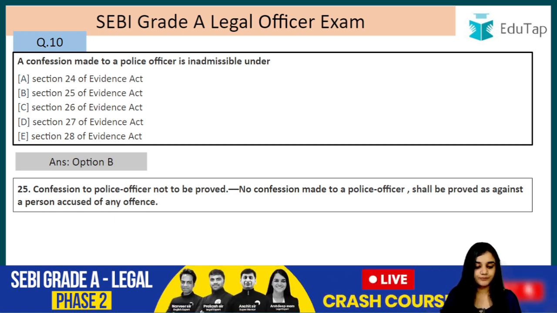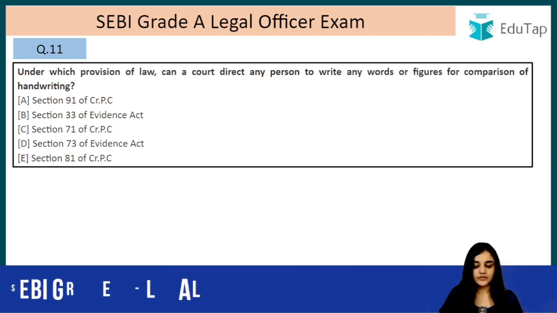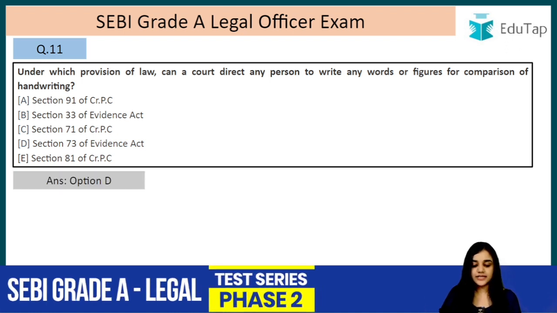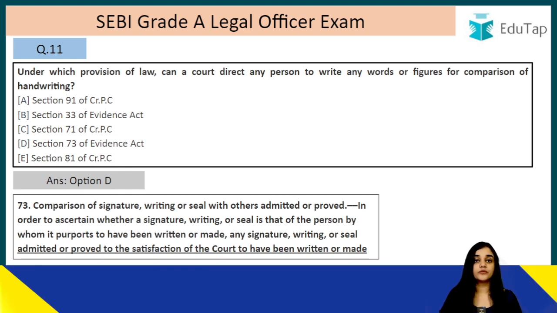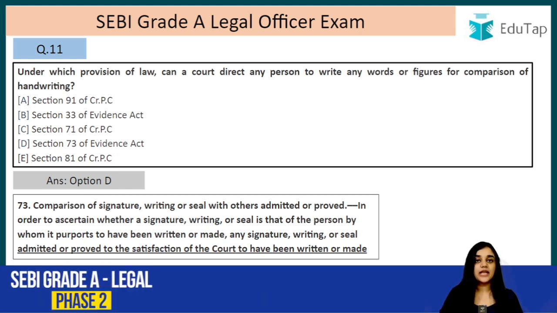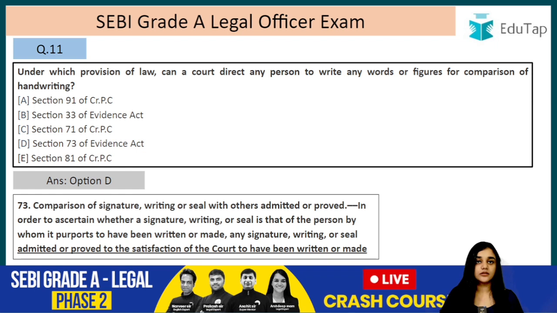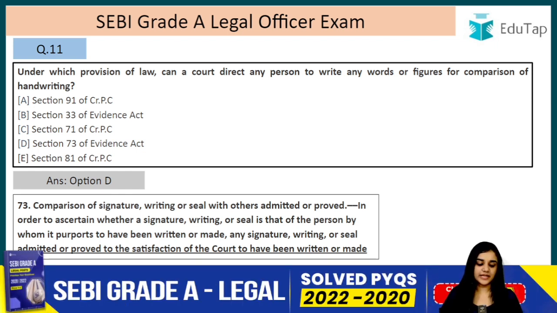Question number 11. Under which provisions of law can a court direct any person to write any words or figures for comparison of handwriting? So this is section 73, that is option D, 73 of the Evidence Act. Comparison of signature, writing or seal with others admitted or proved. So this is just one way of proving handwriting. There are many other ways. For example, asking the person who has actually made that writing, or asking the testator, asking the expert. So this is just one of the options that are available.